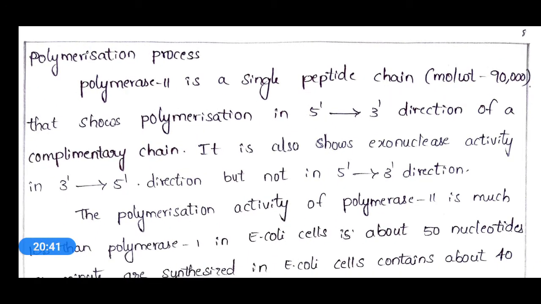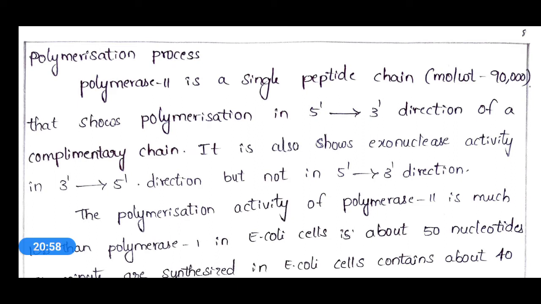And DNA polymerase 2 is a single polypeptide chain with a molecular weight of 90,000 that shows polymerization in the 5' to 3' direction of a complementary chain.